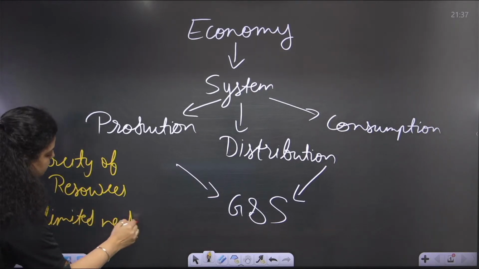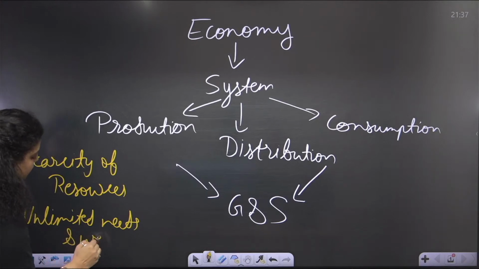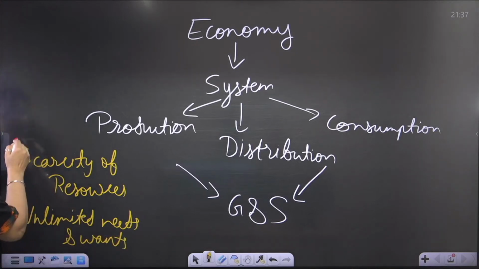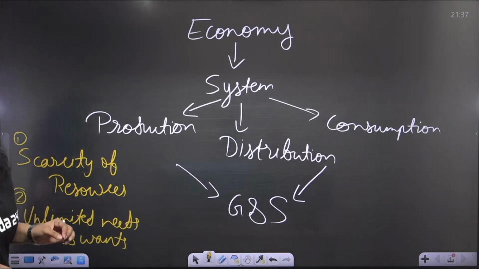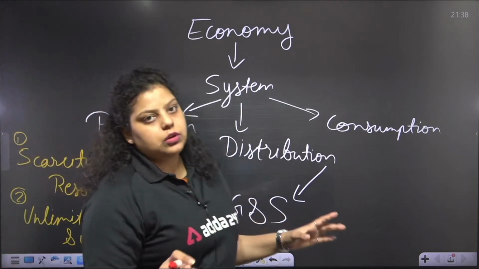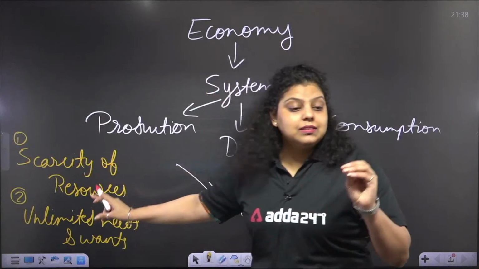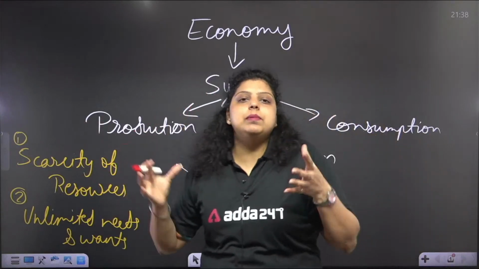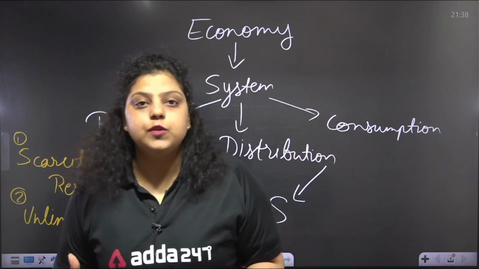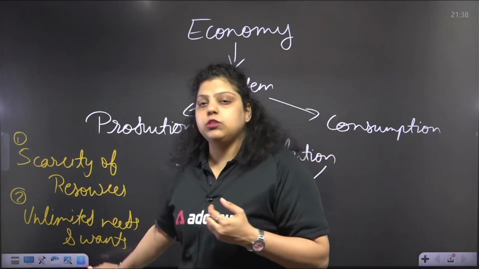So if we talk about any particular economy, these are the two basic things which can be seen in each and every country. Every country has very scarce, or I can say very limited, resources that are not sufficient to fulfill our unlimited needs and wants.